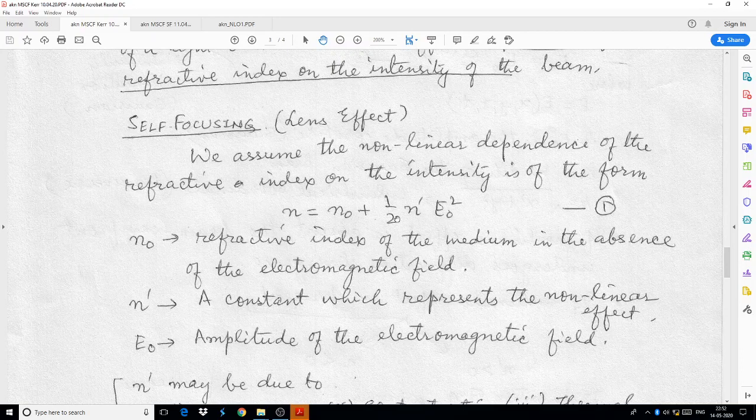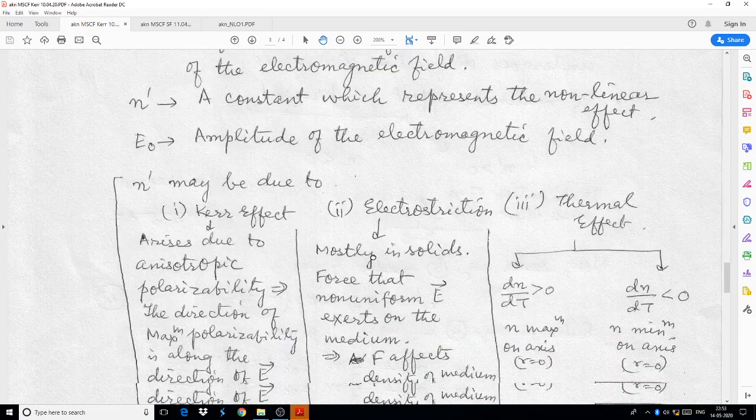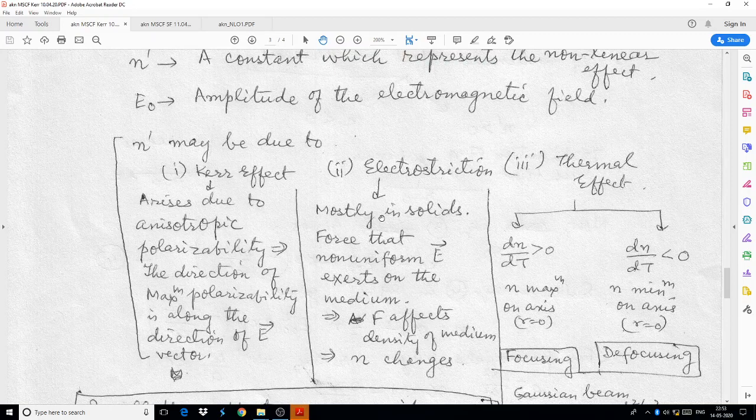So one can of course write it like this: half n naught E0 square. E0 is the amplitude of the electromagnetic field. Now this n dash may be due to mostly 3 reasons: Kerr effect, electrostriction, and thermal effect.